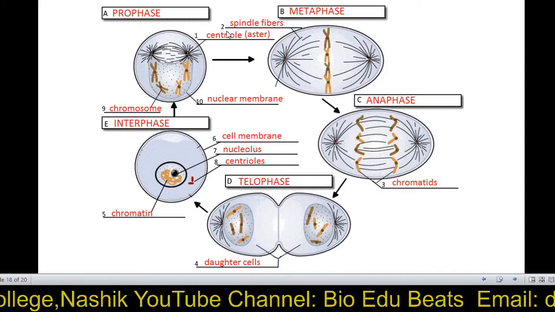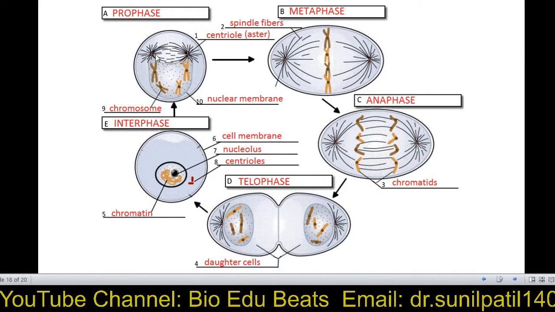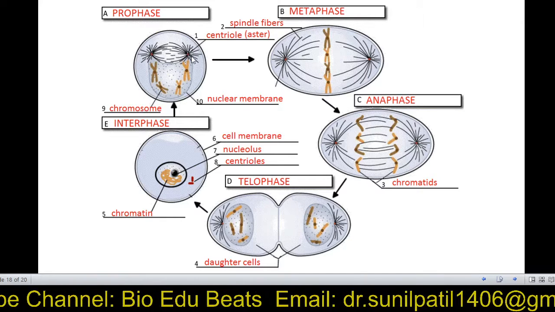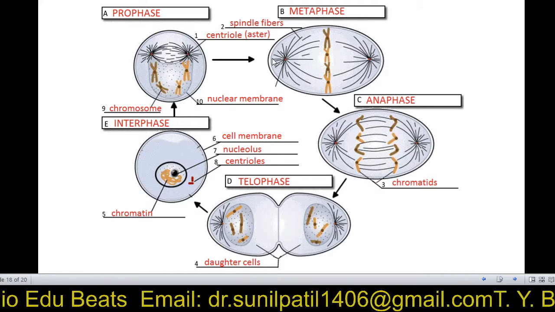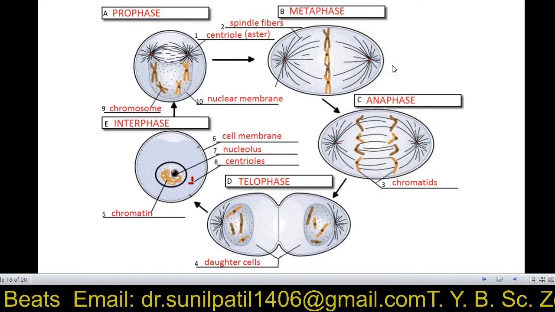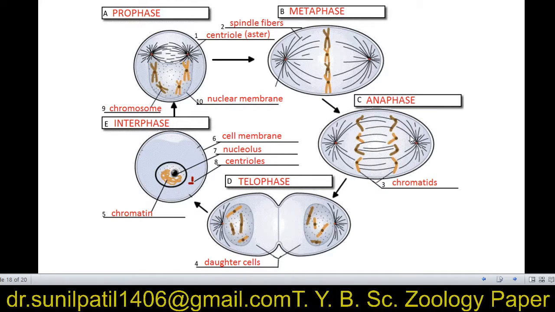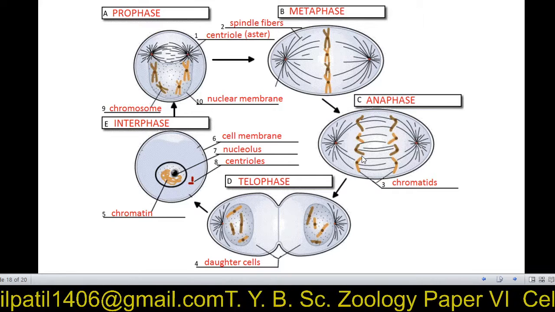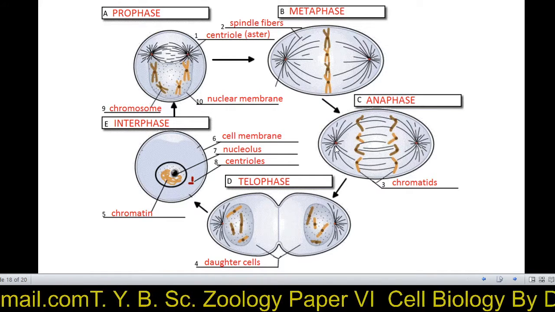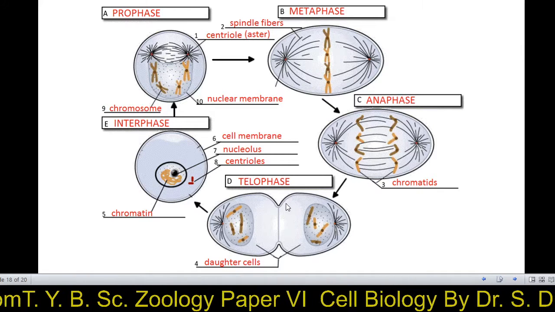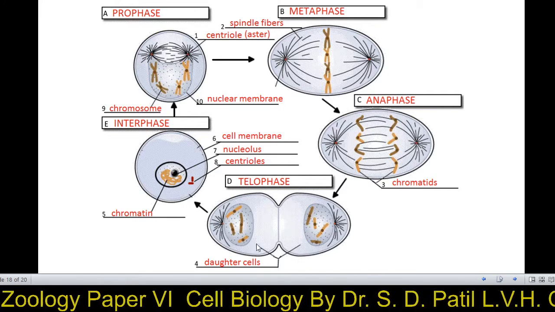In the same way, in the prophase, the centrioles start to form asters. Asters are formed, they go away from each other. In the metaphase, they reach the opposite poles and they form the spindle fiber as well as asters. In anaphase, the spindle fibers attach to the kinetochore. They pull the chromosomes to the opposite pole, near to them, and cell division takes place. These are the daughter cells that are formed.